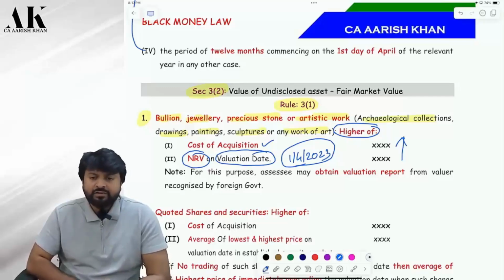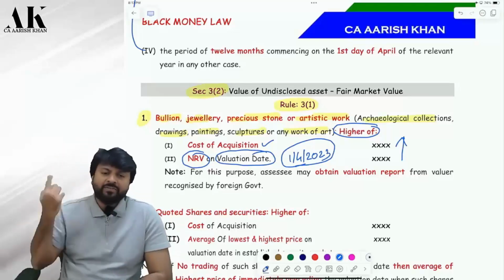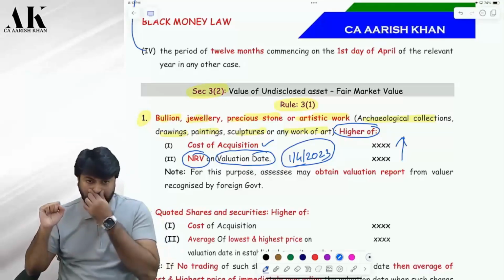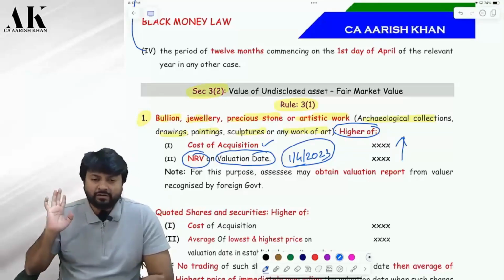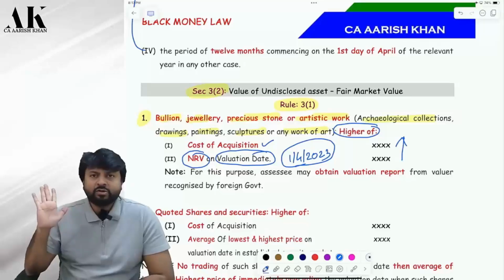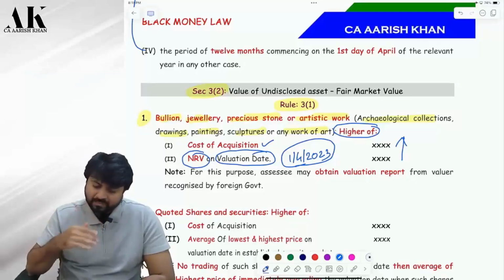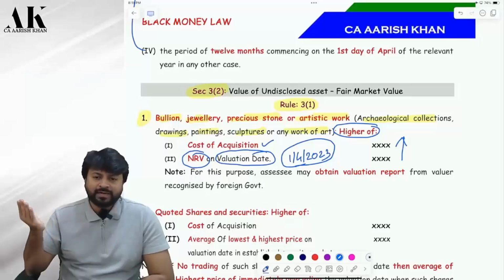So in whichever year you are charging, first of all, I would like to ask you one question. In which year will the asset be charged? In the year in which the AO finds it. And whichever year the AO finds it, you have to take the value of 1st April of that year. Understood? In my example, it will mostly be 1/4/2023 only.